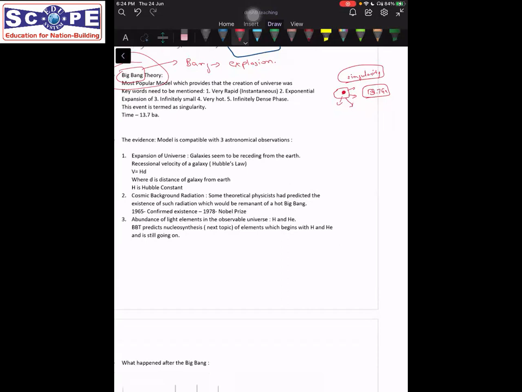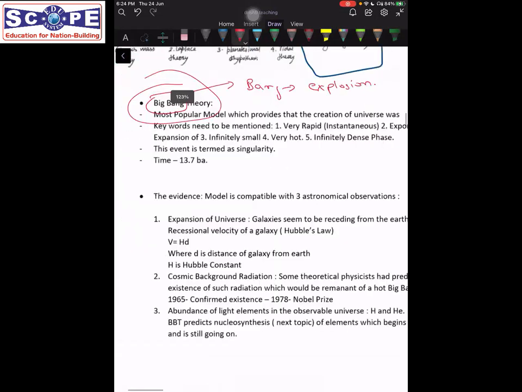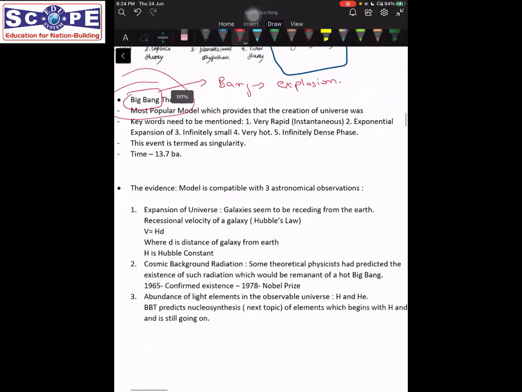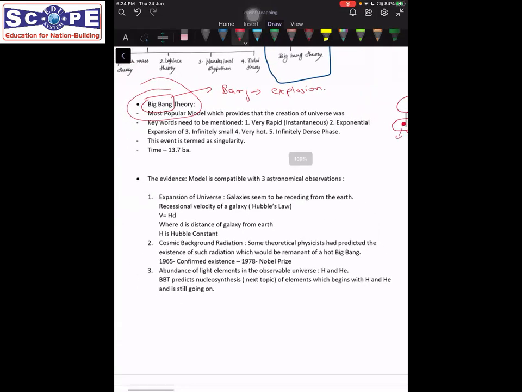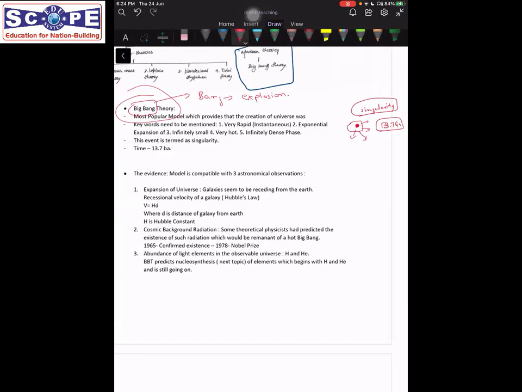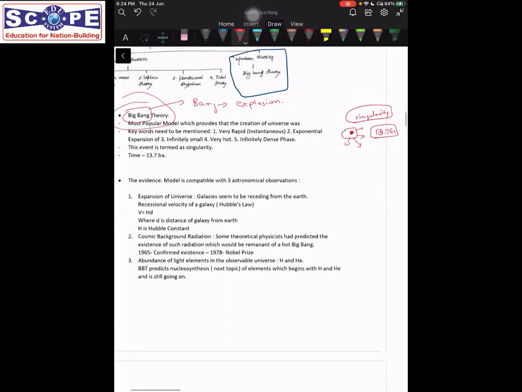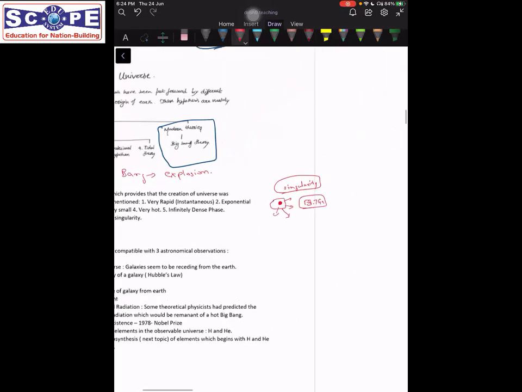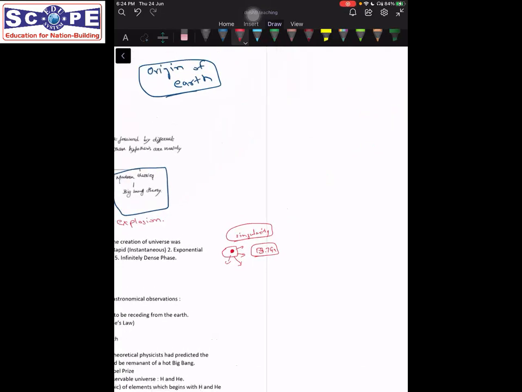Whenever there is a question on the Big Bang theory, there are a few terms that need to be mentioned, and you must mention these terms to make the examiner understand that you are a student of geology. One thing is very important when you are dealing with geology optional for UPSC. When an examiner checks your paper, he must not get the feeling that you are someone who has taken geology just as an optional.